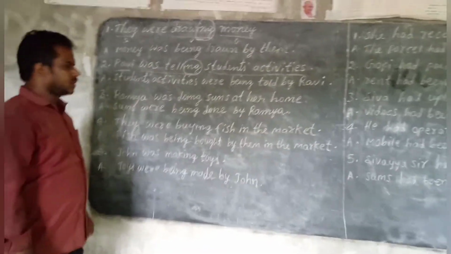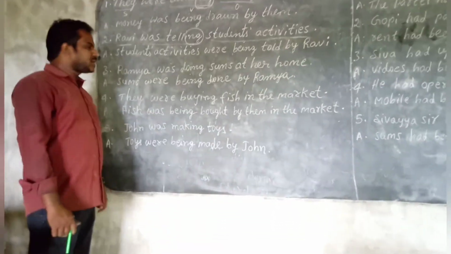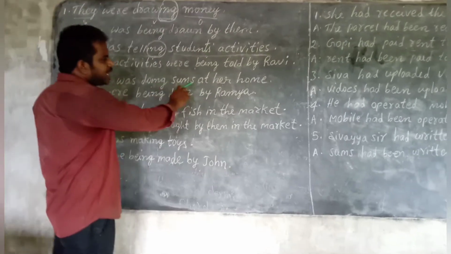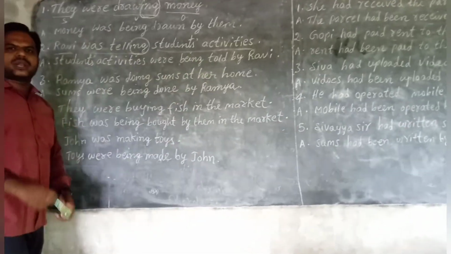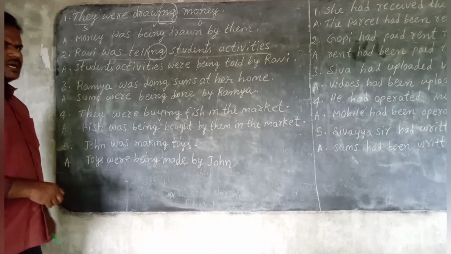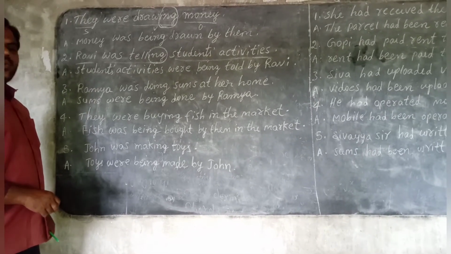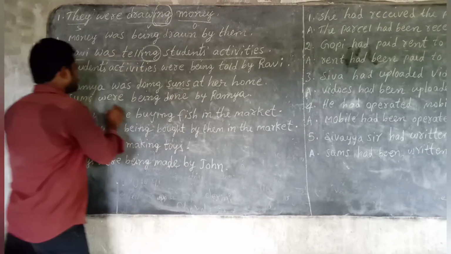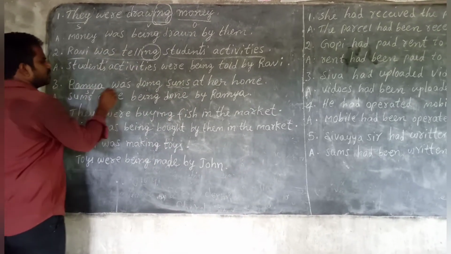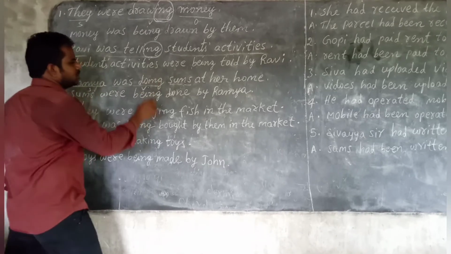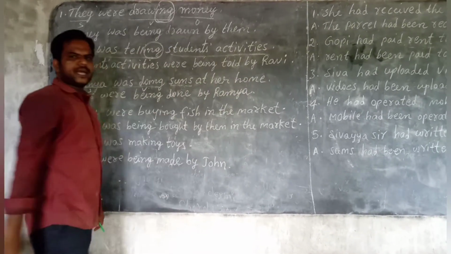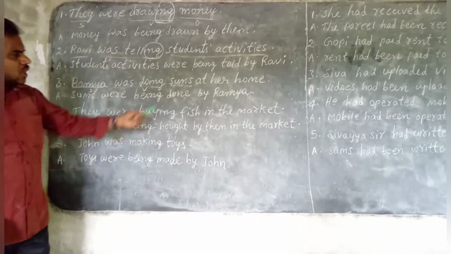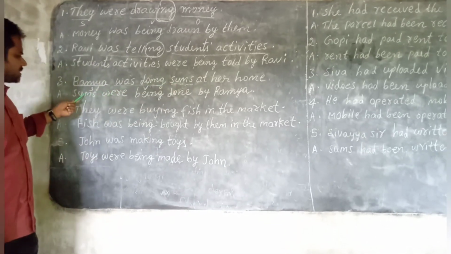Okay. So children, third example, Ramya was doing sums at her home. Ramya was doing sums at home. What was Ramya doing? Sums. Object. Ramya is subject, verb was doing. At her home is the remaining sentence. So children, first rule, object should be changed as subject. Sums.